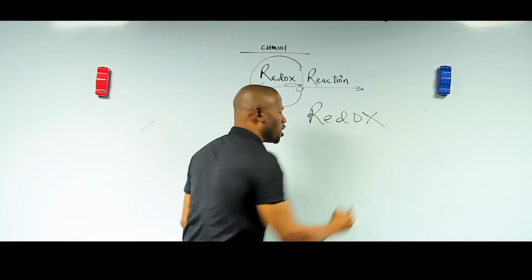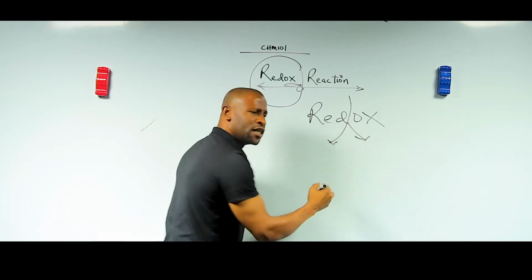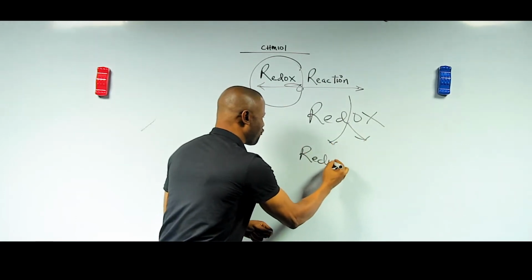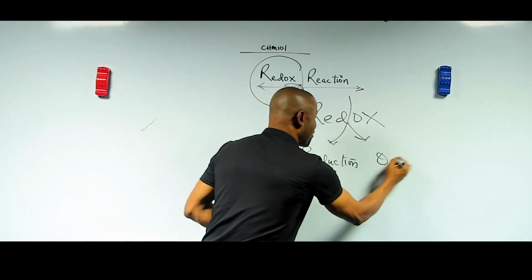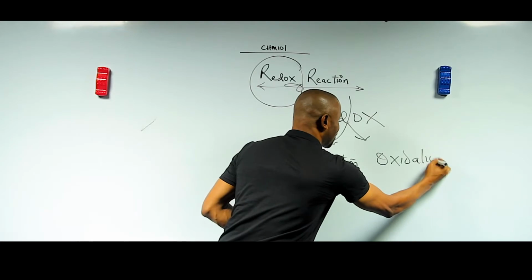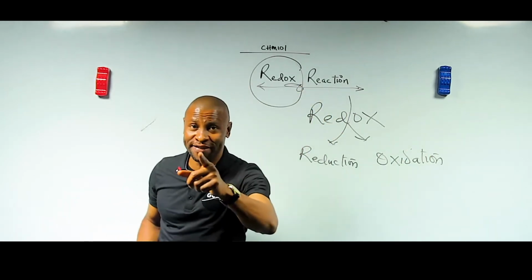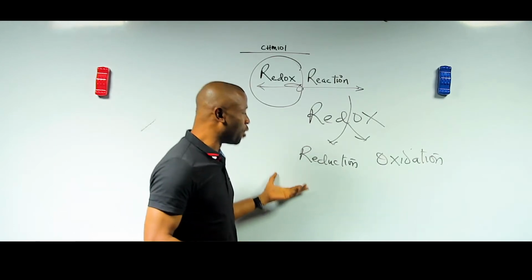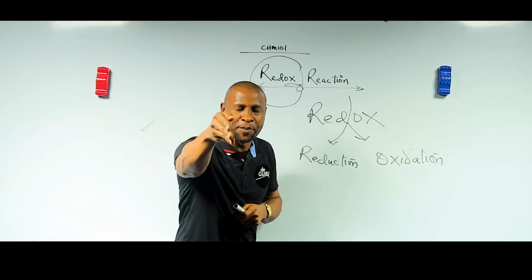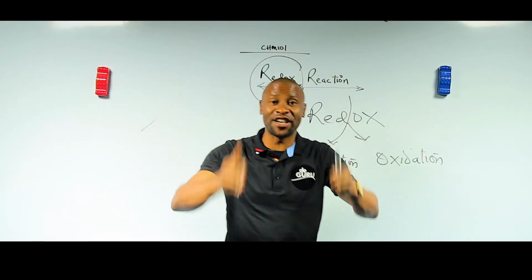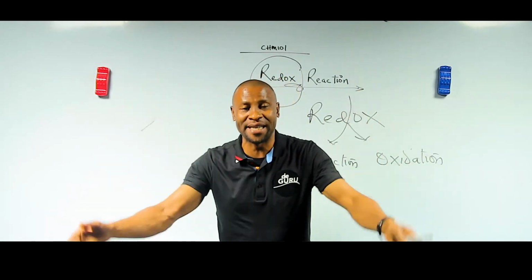If I write redox, do you know there are two things that make up this word? The first one is red, standing for reduction. And the second one is ox, standing for oxidation. What does it mean? It means that a reaction is redox if it comprises both reduction and oxidation processes in that reaction. Let me repeat. A reaction is said to be a redox reaction if reduction and oxidation processes are taking place simultaneously